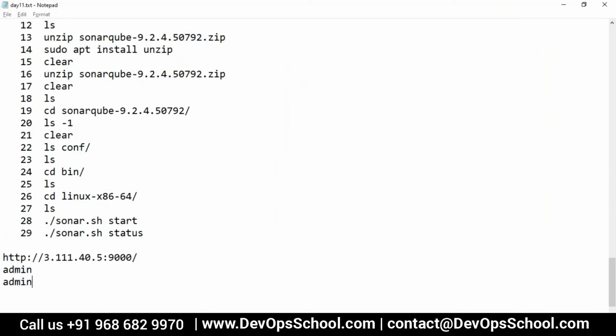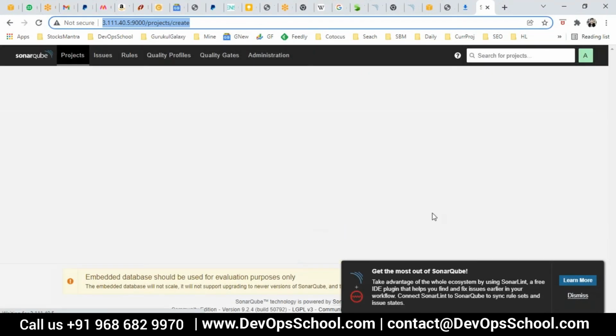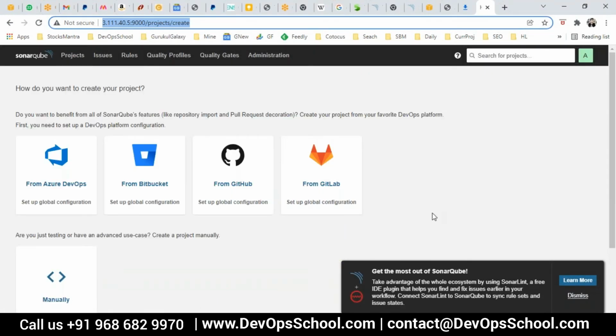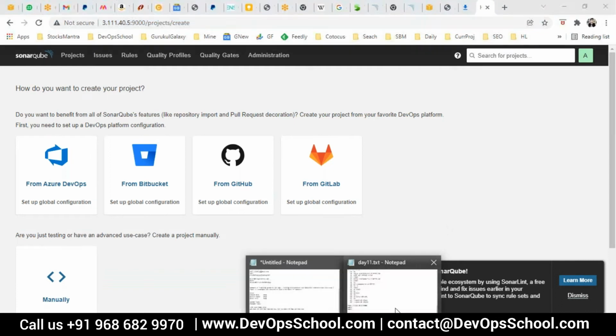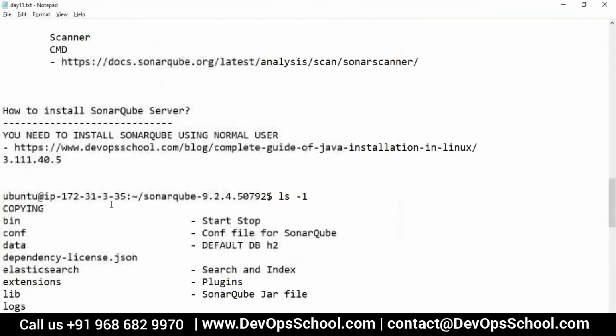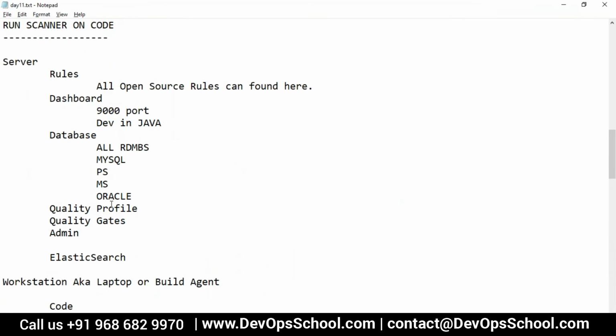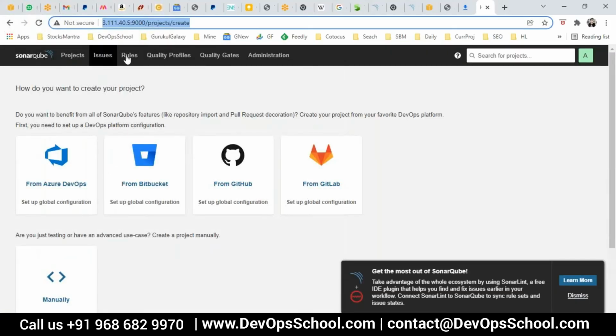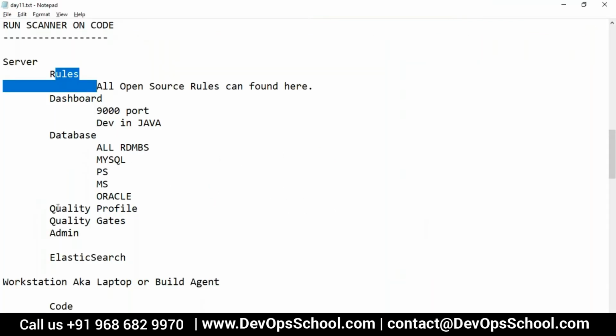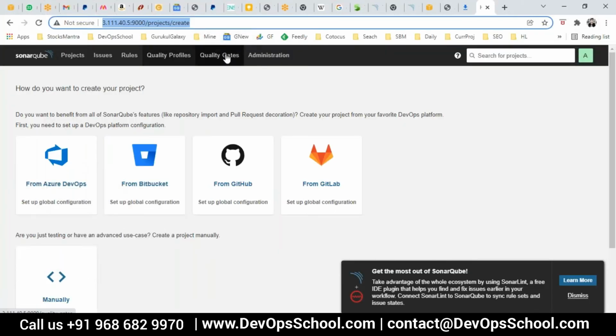ADMIN. After that, you can change it to whatever you want. And this is the SonarQube. Okay, look at this here. I told you, remember? I told you once you have a SonarQube server, you will have rules. So here it is, rules. You will have quality profiles, quality gates, admin option, projects.